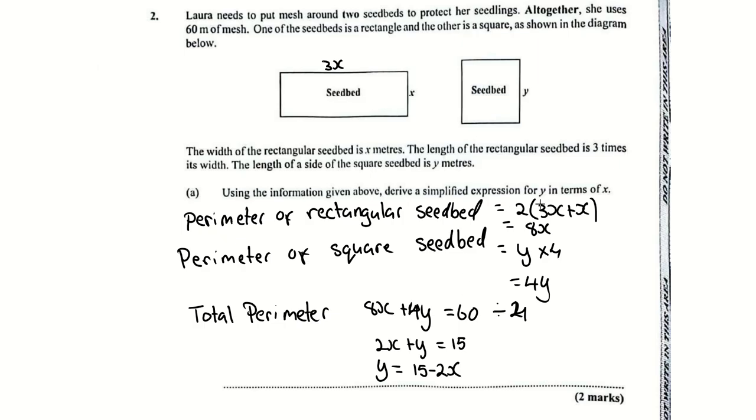What do I want it in? We want y. What is y equal to? I carry across 2x, it's going to turn to minus 2x. So y would be 15 minus 2x, and that would be your answer for this question.